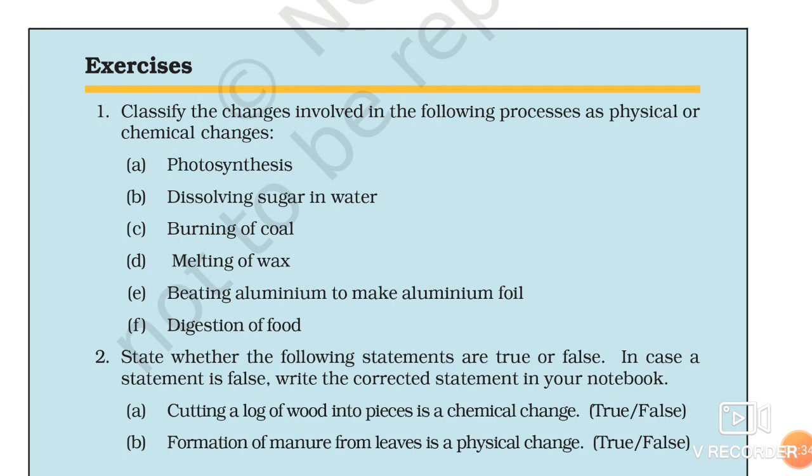Burning of coal is another, C is given. Burning of coal is an example of chemical change. Why? Because I have told you already that wherever burning takes place, that is a permanent change and you can't get back the burnt material. So here the property gets changed permanently, so burning is a chemical change.